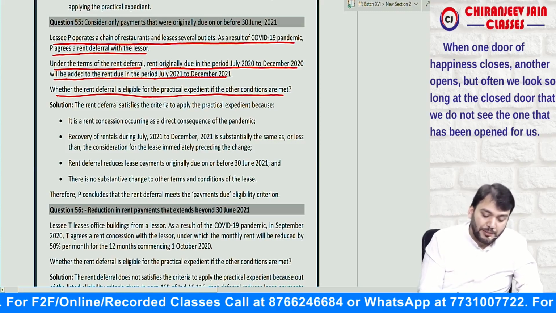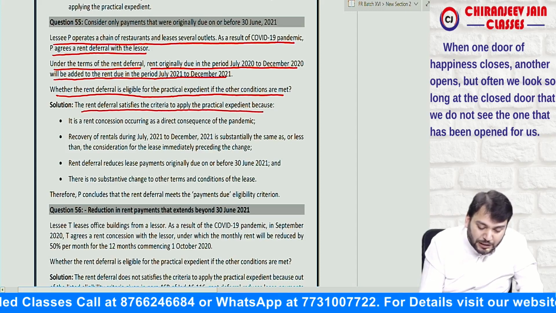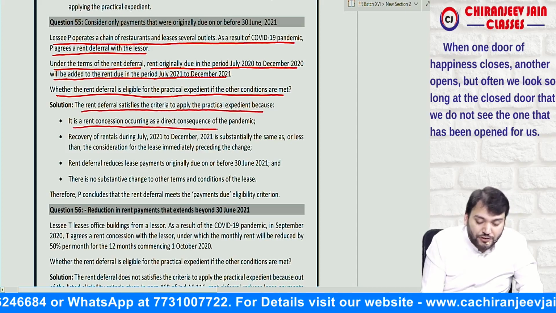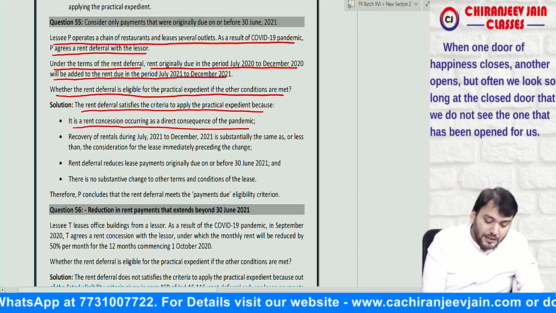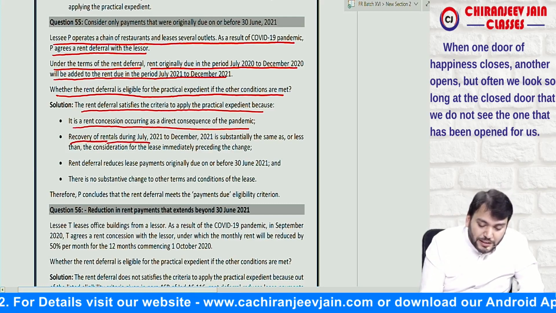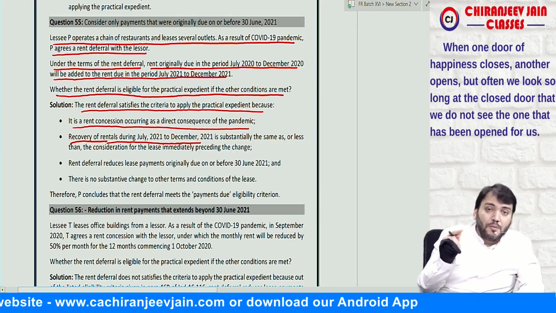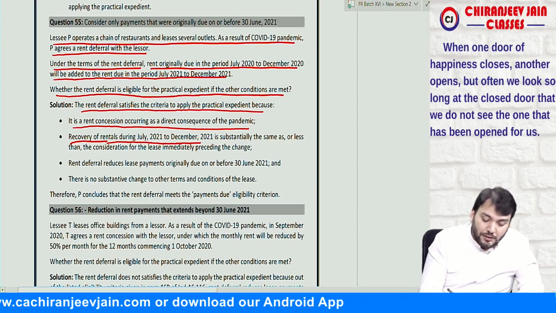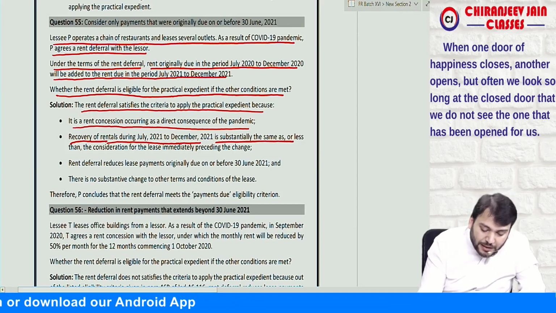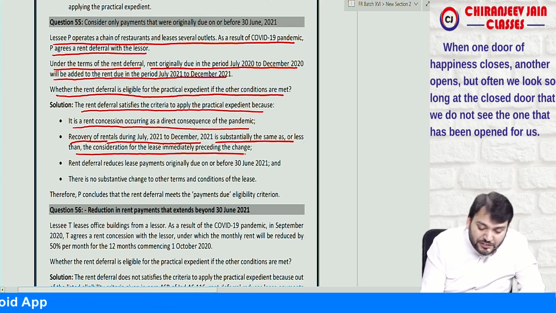Correct? Let us see what they have given. The rent deferral satisfies the criteria to apply the practical expedient because, can you say this is a rent concession occurring as a direct consequence of the pandemic? Yes. Can you say the recovery of rental during July 21 to December 21 is substantially the same or less than the consideration for the lease immediately preceding the change?